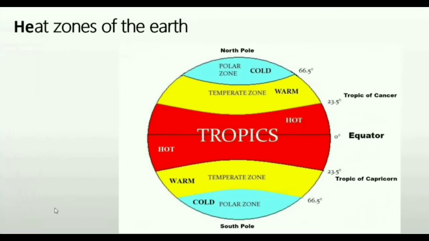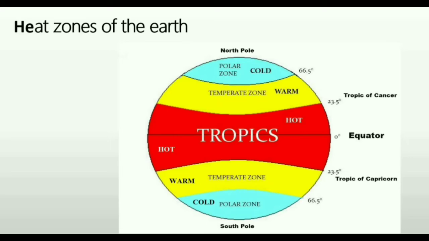Heat zones. Now see, the heat zones of the earth. Children, you can see in the picture how many colors you can see. You can see three main colors: red, yellow and blue. These indicate the three heat zones of the earth. Now, the earth has been divided into three major heat zones.